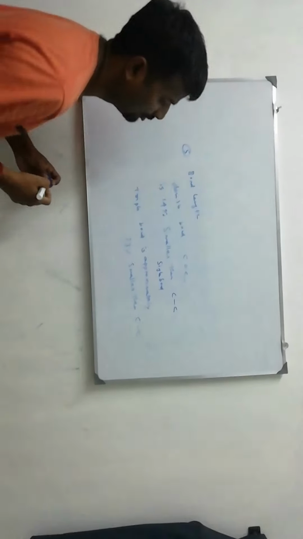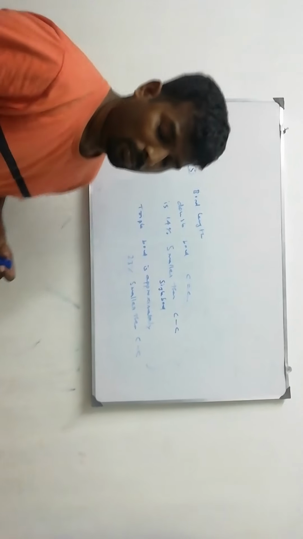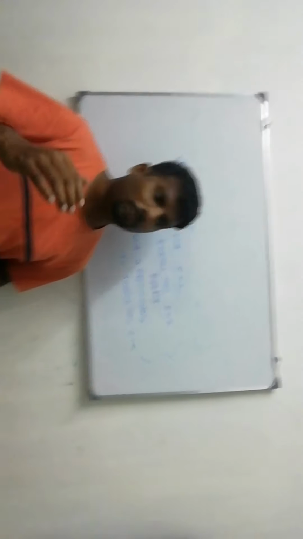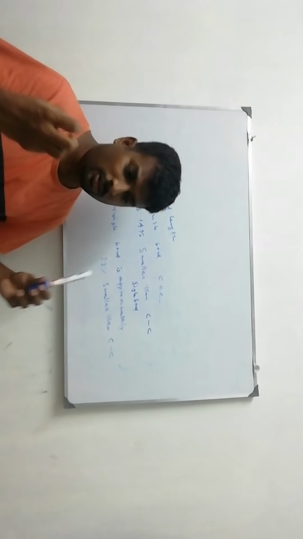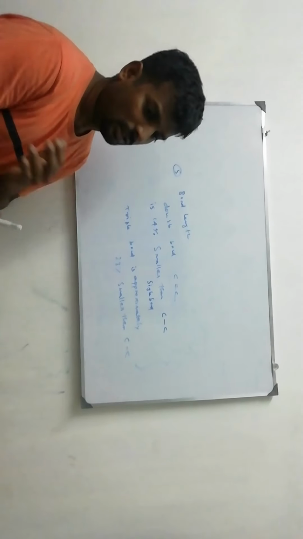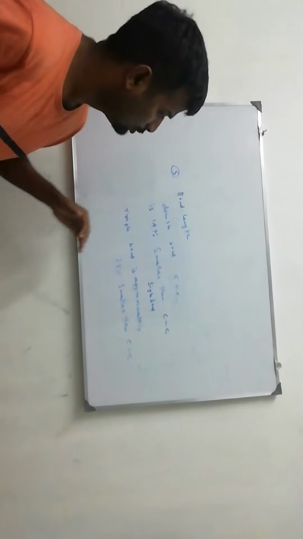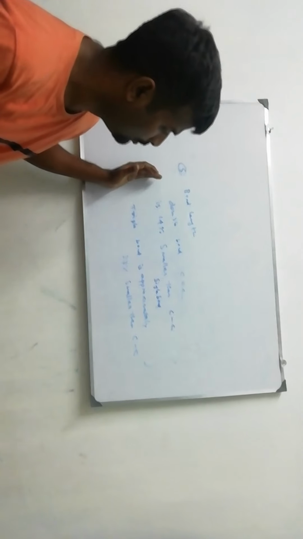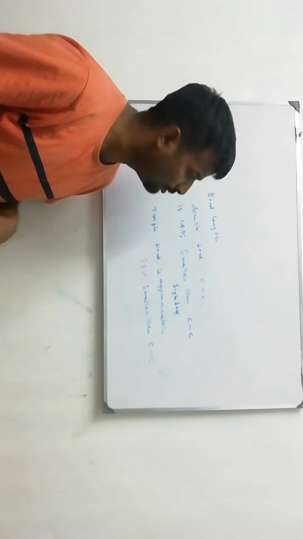So according to bond length, single bond is the longest, double bond is shorter, and triple bond is still shorter. This is approximately some percentage analysis given.